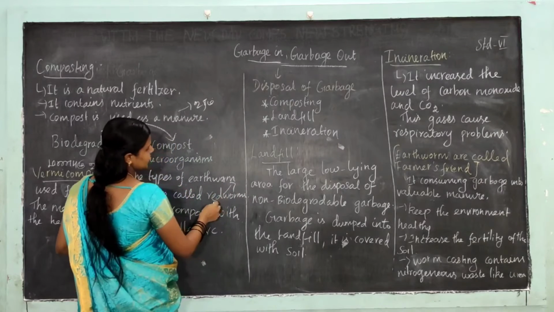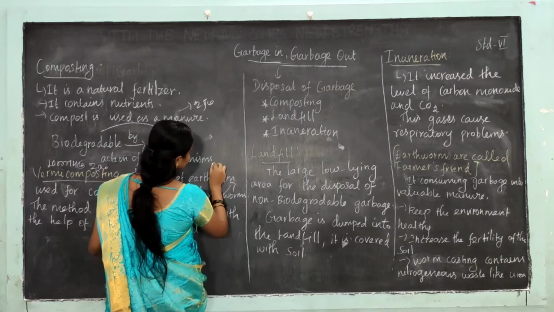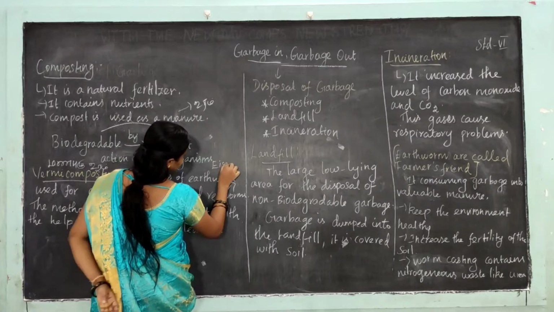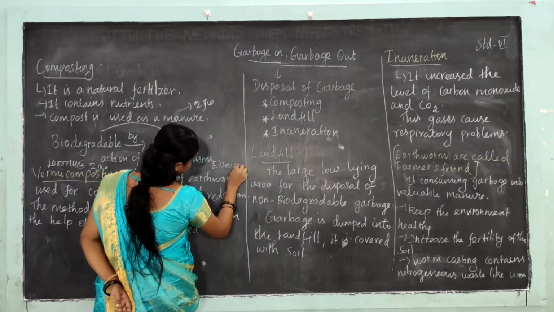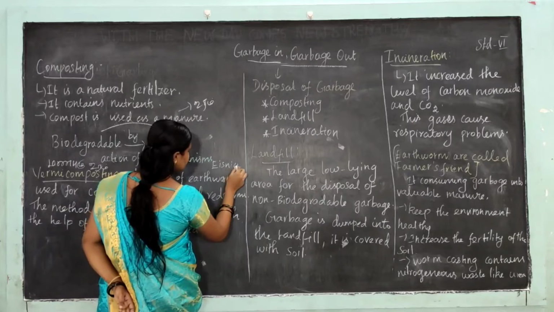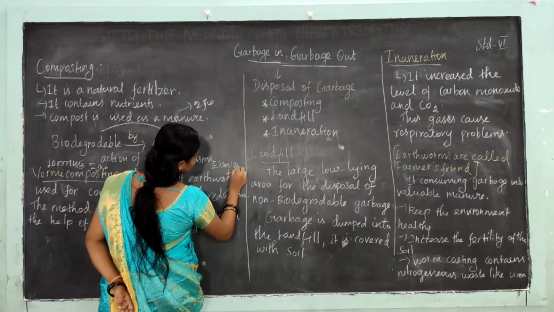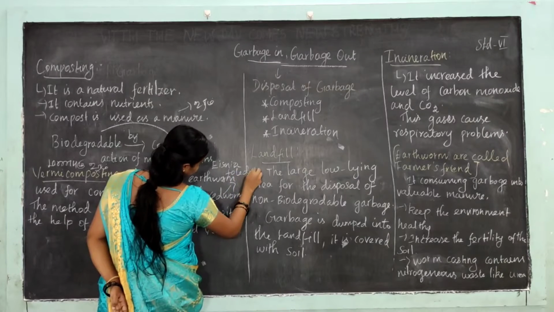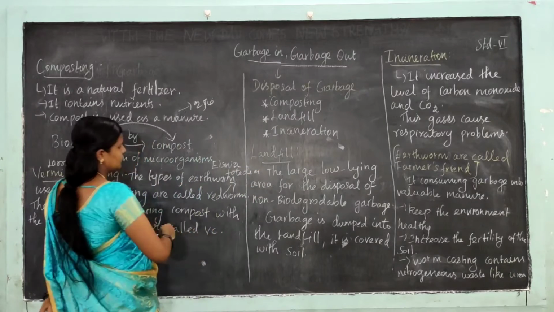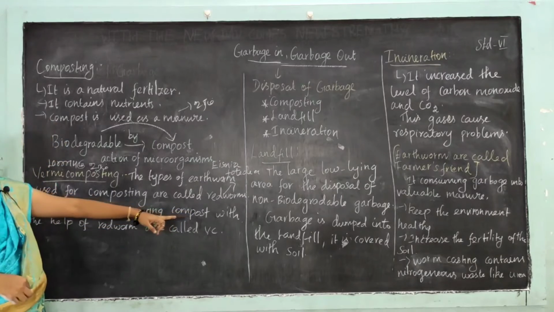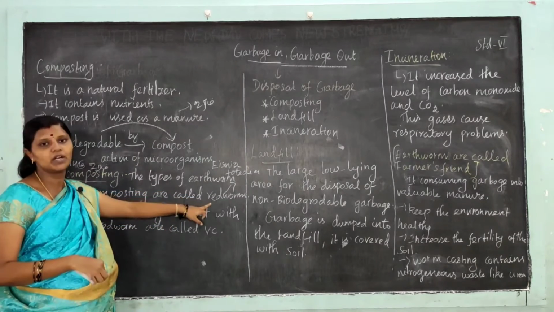The name of the redworm used in vermicomposting is Eisenia foetida. This is the name of the earthworm used in vermicomposting.